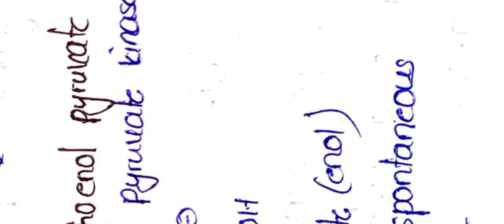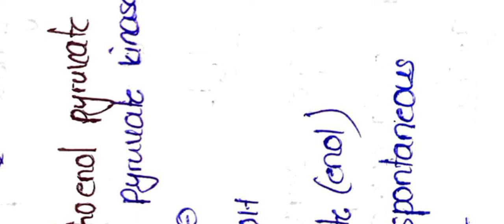And glycolysis is always linked with the blood sugar, blood glucose levels. If a person is having high blood glucose level, this glycolysis will be very rapid and energy will be liberated high, and that is okay. That means availability of glucose is high and glycolysis is also taking place in a rapid manner.